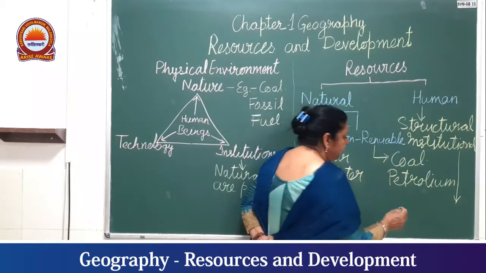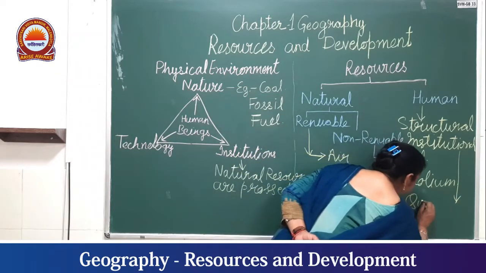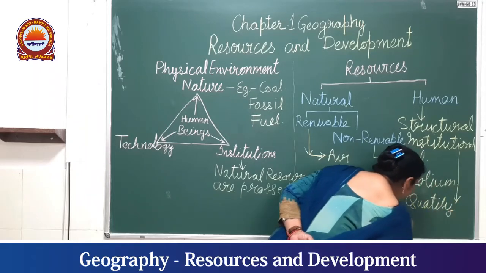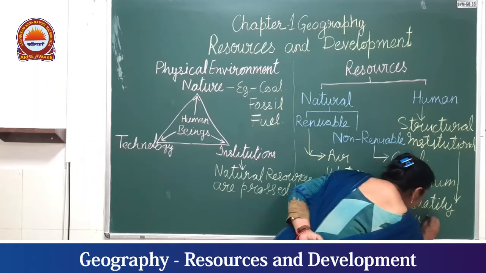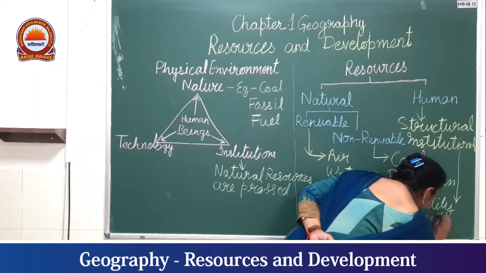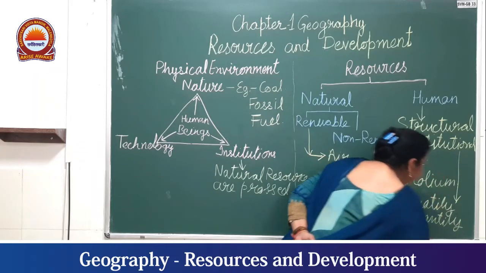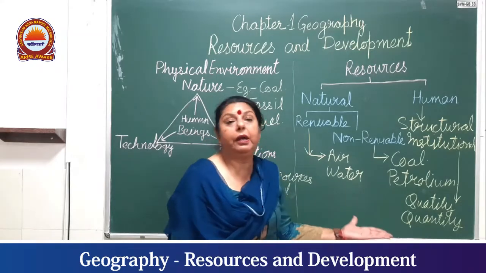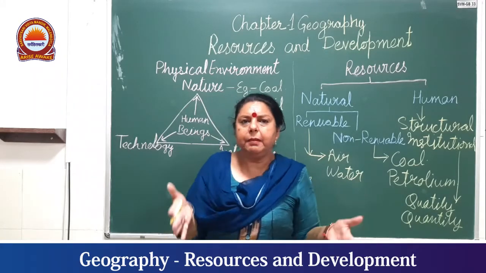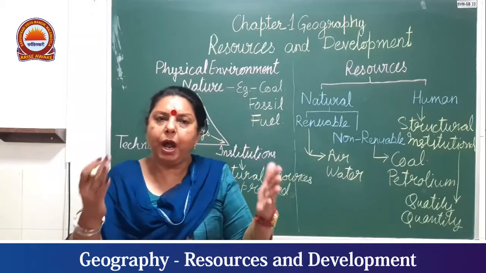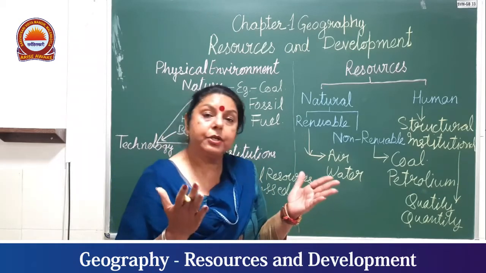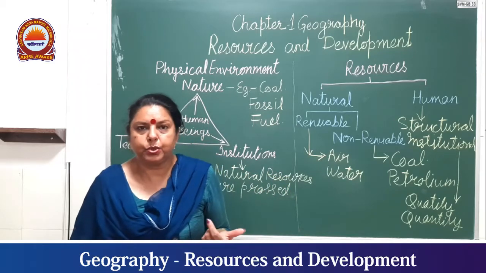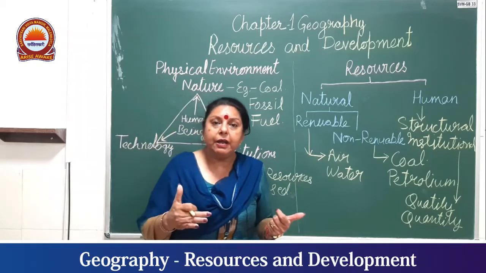Two factors I am discussing: quality and quantity. Now what do we mean by quality and quantity? For example, if we have found that a resource is present and we harvest it, what is the quality of the resource?